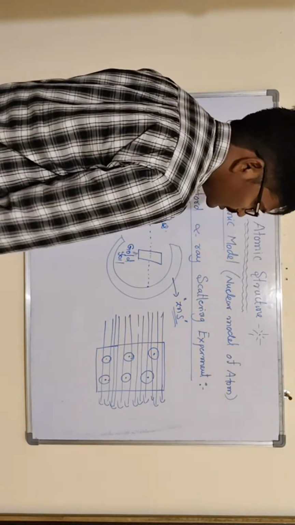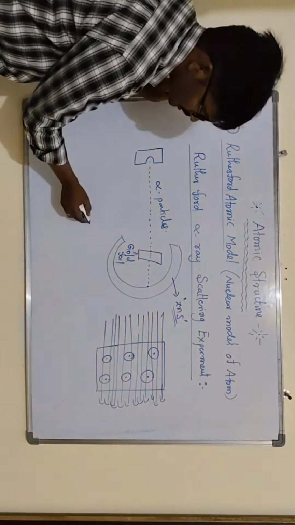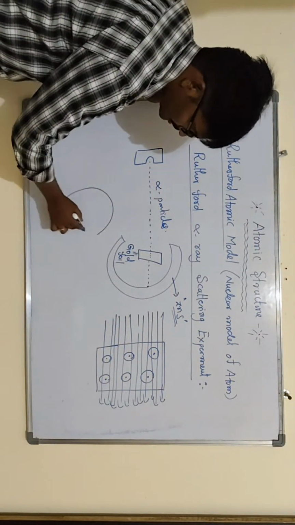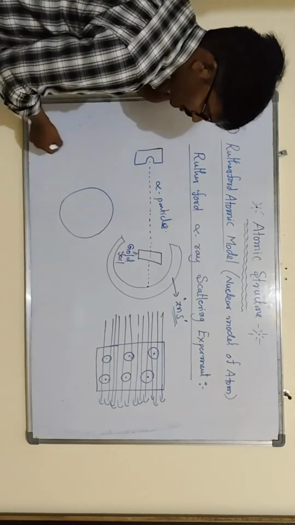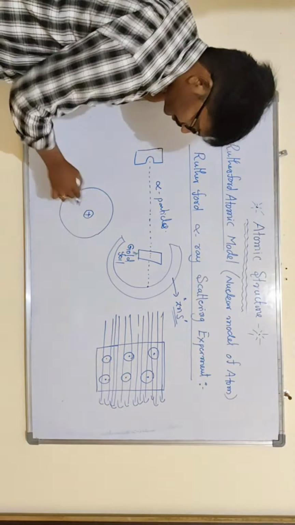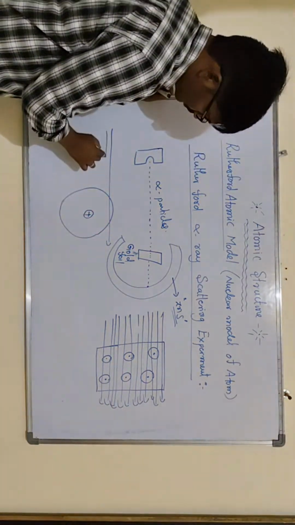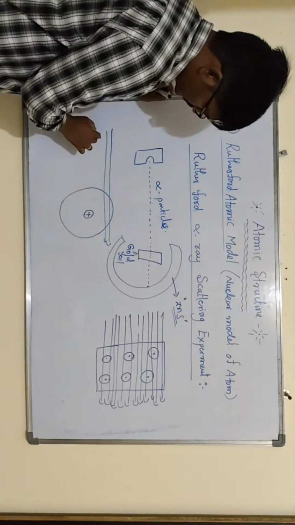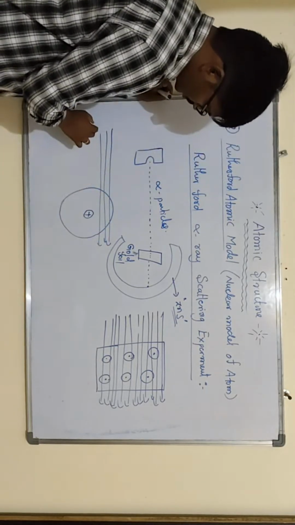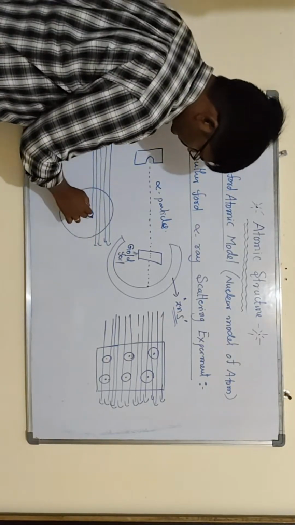If you observe the atom, the nucleus will be present here. Alpha particles are passing through the gold foil without any deflections. Almost 99% of alpha particles pass through it.